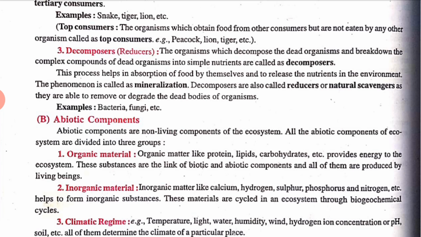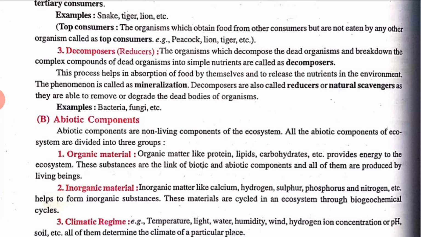This phenomenon is called mineralization. Decomposers are also called reducers or natural scavengers, as they are able to remove or degrade the dead bodies of organisms. Clear? Now I'll tell you the examples also, like bacteria, fungi. Yes, these all come under the category of decomposers.